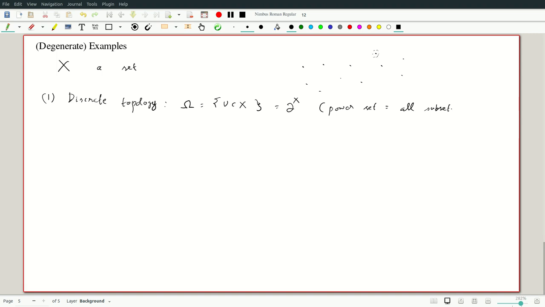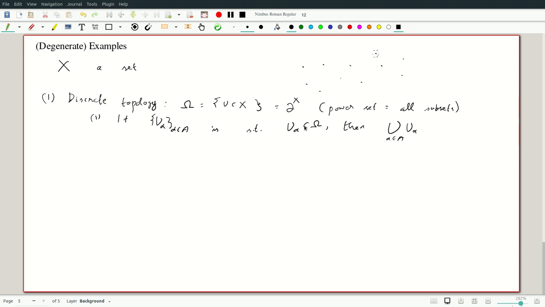Now since this is our first example, let's verify the properties. One: if we have a collection, U alpha for alpha belonging to A, such that U alpha is in omega, then of course the union over alpha in A of U alpha is a subset.